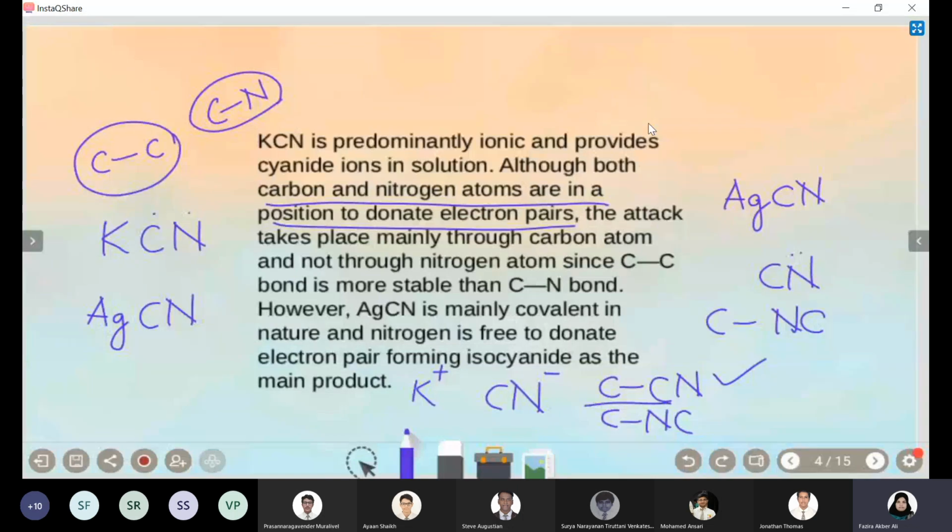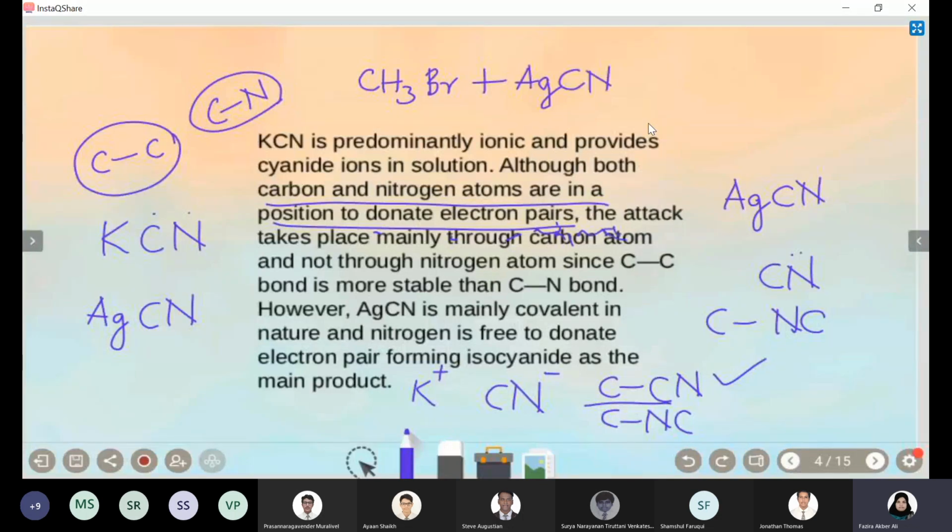That is the reason why they prefer to form cyanide as the product. But in the case of AgCN, it's covalent in nature, so the product won't be forming CN as CN minus. Instead, the CN bond breaks, and that nitrogen, because of its lone pair, will easily connect with the carbon.